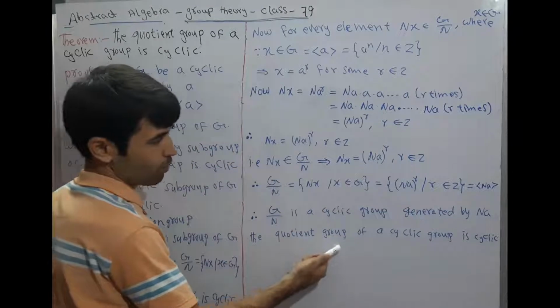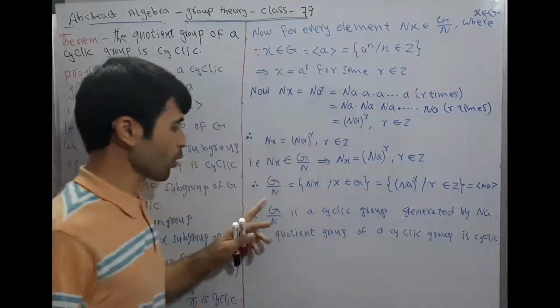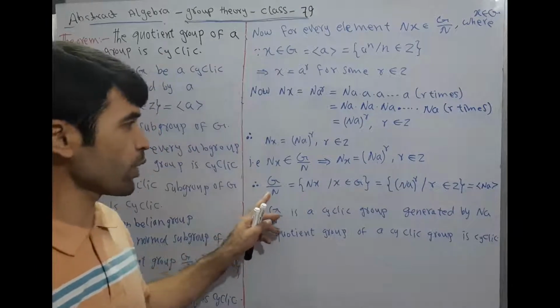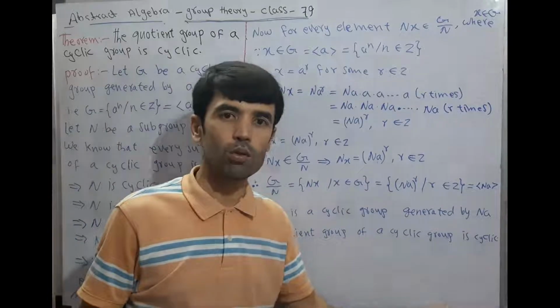We conclude that the quotient group of a cyclic group is cyclic. It is a quotient group, and when we prove that it is a cyclic group, therefore the quotient group of a cyclic group is cyclic.